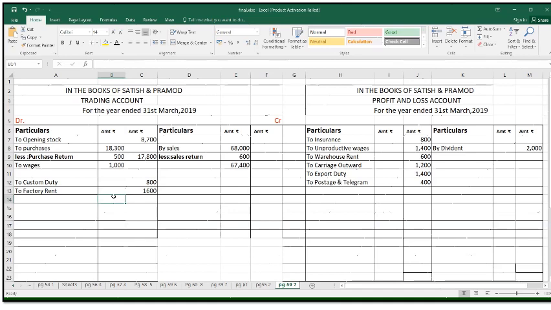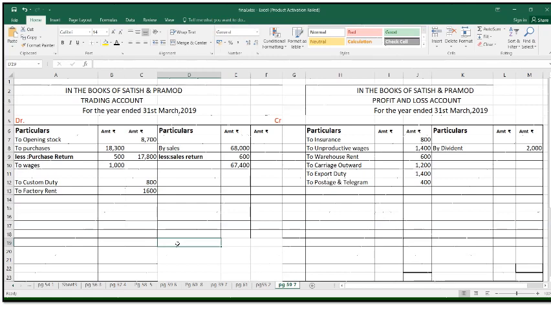And here with effect from 1st July 2018 is given. So we have to calculate the interest on that particular bank loan. So that is the hidden adjustment. So here we have to calculate the interest for 9 months because the loan is taken on 1st July 2018. So July, August, September, October, November, December, January, February, March. So we have to pay 9-month interest on that. We're going to calculate that afterwards.